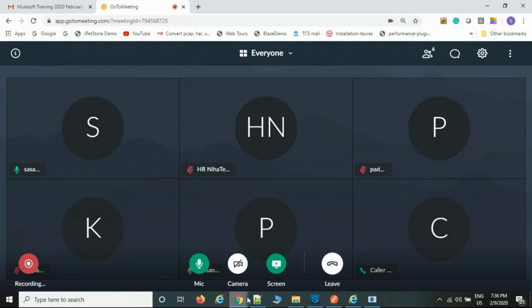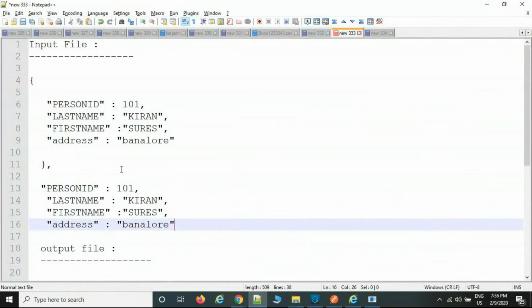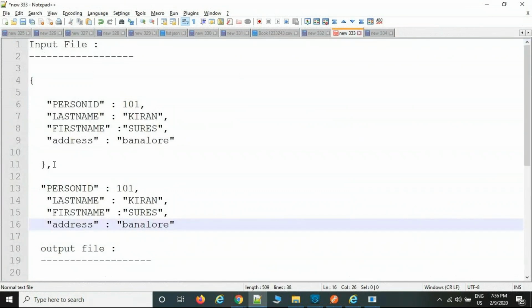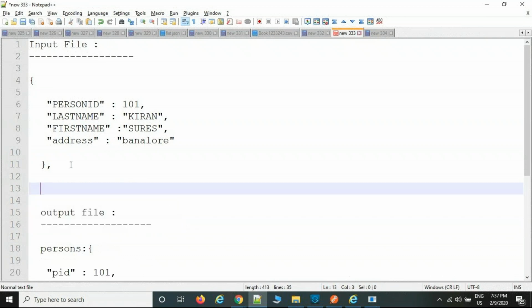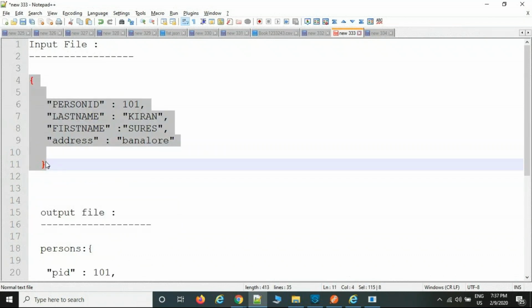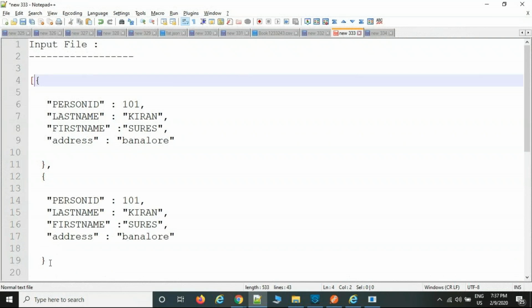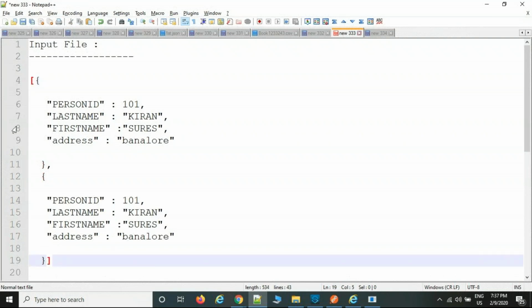Okay. Now, I have a list of persons, that is, more than one set of persons. Okay, a list of persons, that is where the input file is. For example, we can add one more set of persons. Now this is the array. Okay, now this is where we need to write the loop. For a single person, there is no loop mechanism,